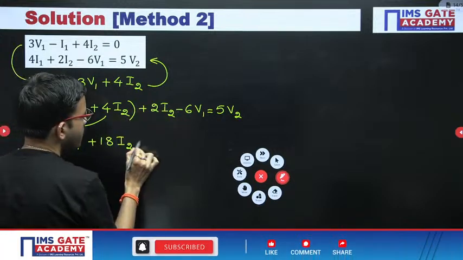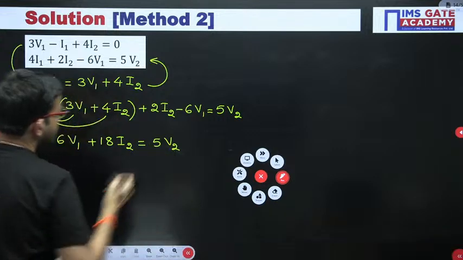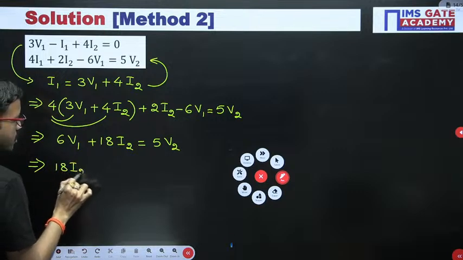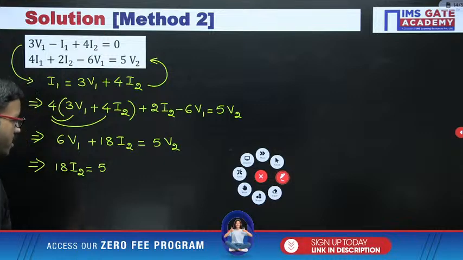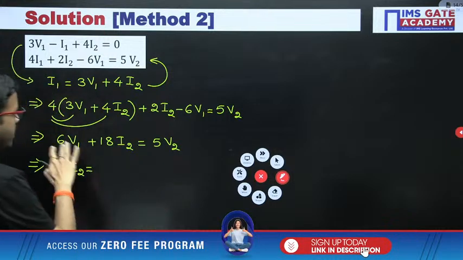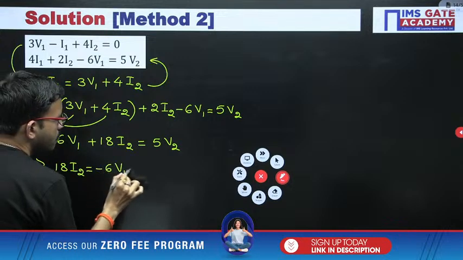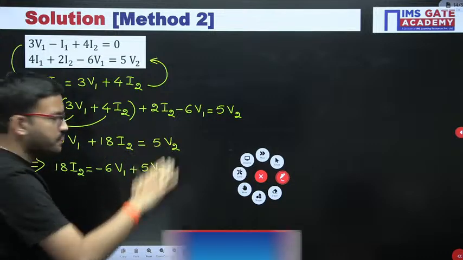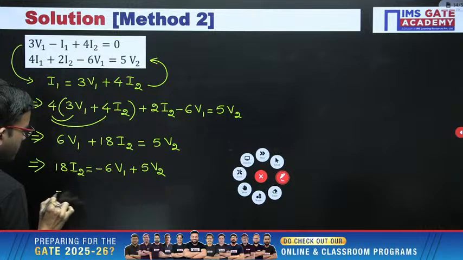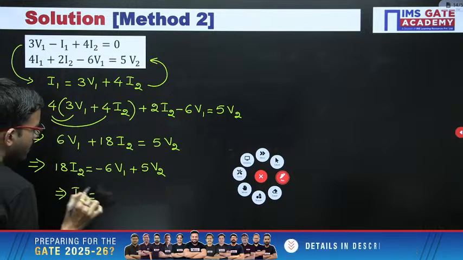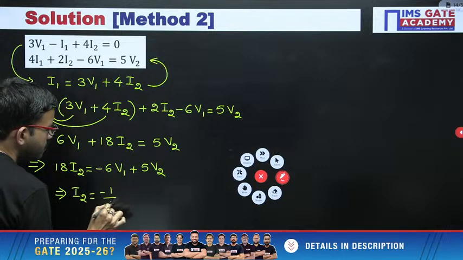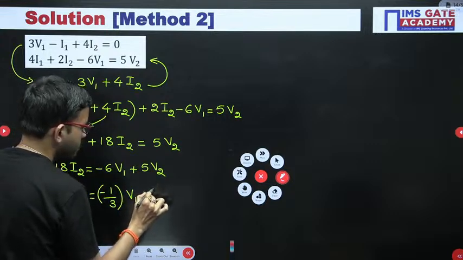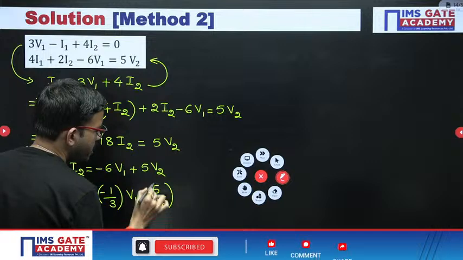On the right hand side you are having 5V2. Now just rearrange this equation. So 18 I2 is equal to, I am writing first V1 and then V2, minus 6V1 plus 5V2. 18I2 equal to minus 6V1 plus 5V2. Now whole equation you can divide with 18. From there you are getting I2 equal to minus 6 by 18, that means minus 1 by 3 into V1 plus 5 by 18 into V2.